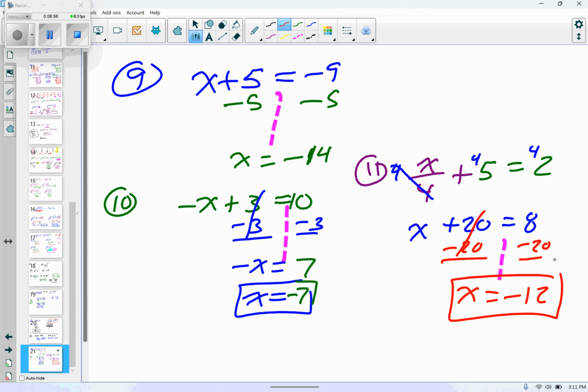9, 10, 11. Everyone good? Anyone not sure what we did on 9, 10, 11? You feel comfortable about it? If I gave you questions similar to those on the test, would you get like a half point? There's 2 ways to do this, right? On 11, I could have gone minus 5, minus 5, and then times 4 on both sides. Totally. Can I move on?